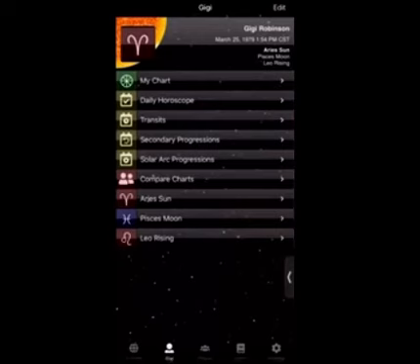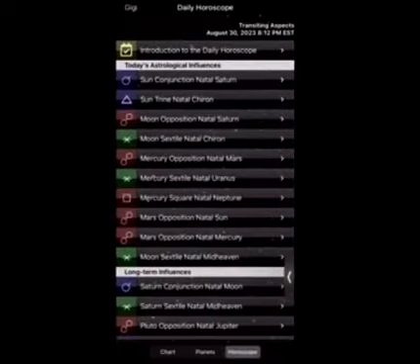But if you want to know your daily aspects, what's happening for you today, right under my chart it says daily horoscope. You click on daily horoscope, it's going to give you your transiting aspects for today. Okay, so as y'all can see, these are mine. I always like to pay close attention to my reds, because your reds are going to be pretty much where your squares and your oppositions are. Your squares are hard conversations, and so are your oppositions.